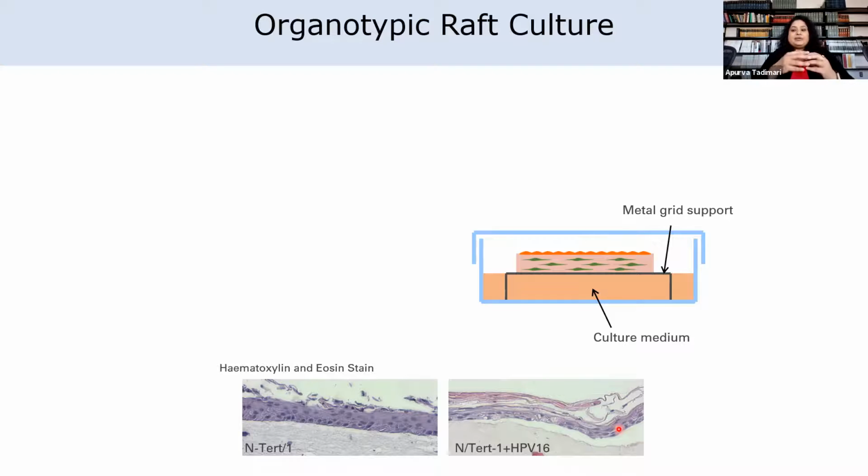So these 3D models have provided us an environment which permits recapitulating and modulating the infection program of cancer-associated high-risk HPVs, which, as I mentioned, cause the majority of cervical as well as oral cancers. This is also helpful to study the crosstalk between the stroma and its microenvironment on the HPV-infected epithelium.